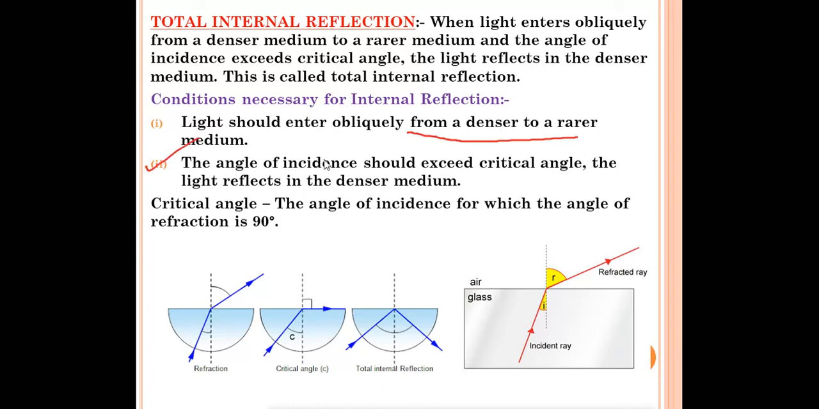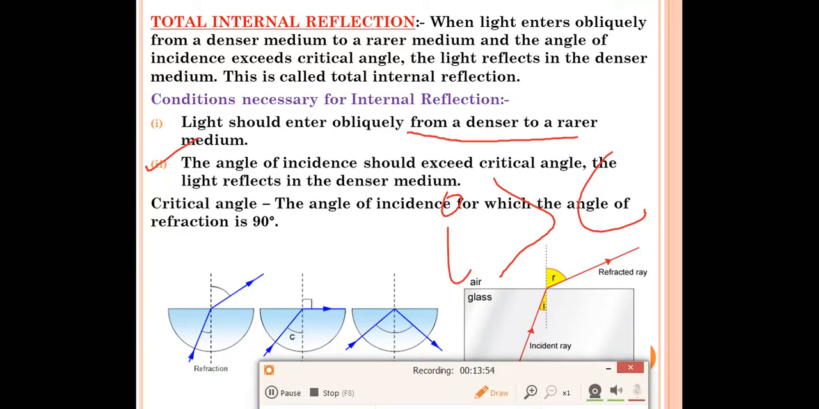And the second point, angle of incidence should exceed the critical angle. Means angle of incidence should be more than the critical angle. If the angle of incidence is more than the critical angle, the light reflects in the denser medium. Then only the reflection will take place in the denser medium. So these are the two conditions. Light should enter from a denser medium to a rarer medium, and angle of incidence should be more than the critical angle. Then only total internal reflection will take place.